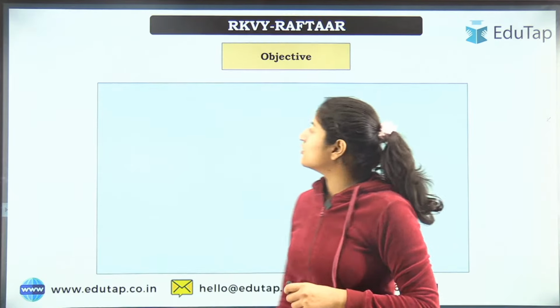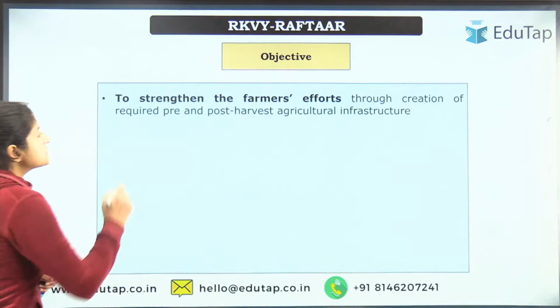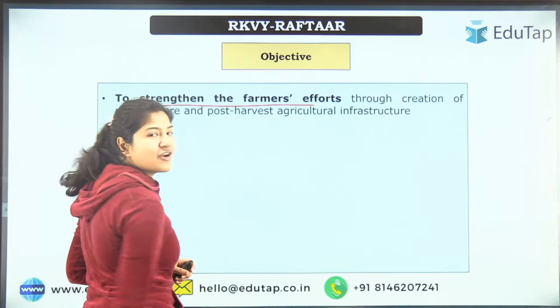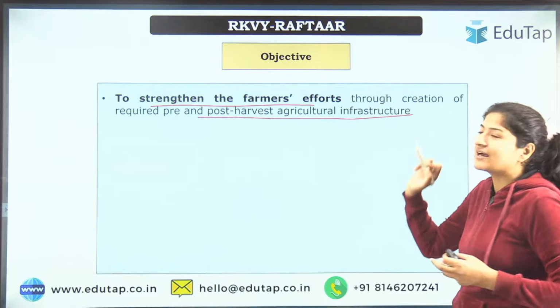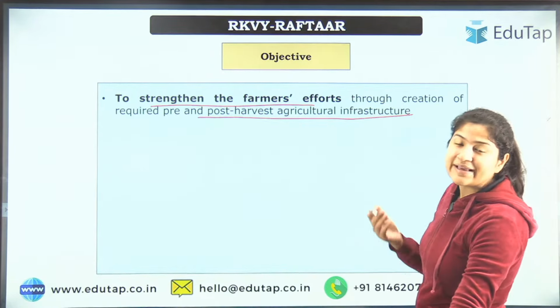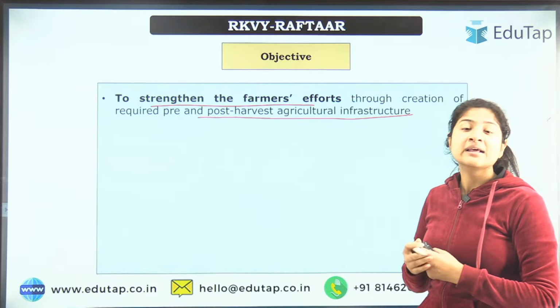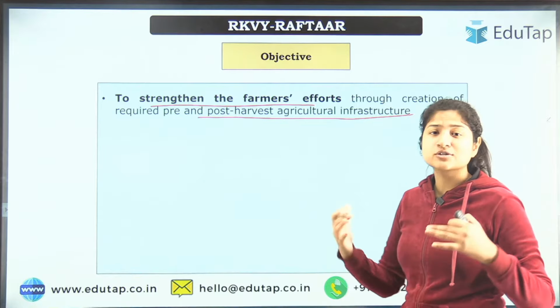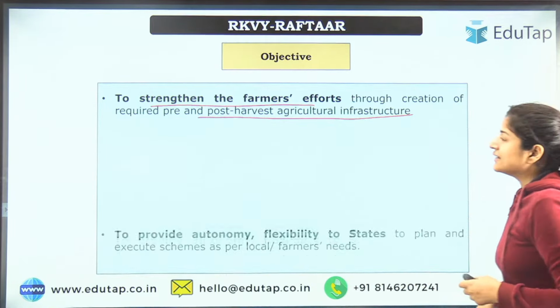Next we'll look at the objectives. So what are the objectives of this scheme? First one is to strengthen the farmers' efforts, that we have already studied. And how? By creation of pre and post harvest agriculture infrastructure, so that whatever cultivation has been made, the farmer has the choice to sell it at that moment, or if he wants to store it, accordingly.